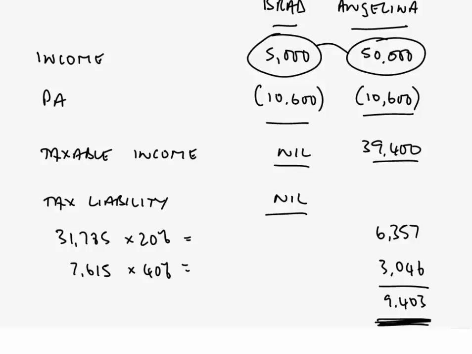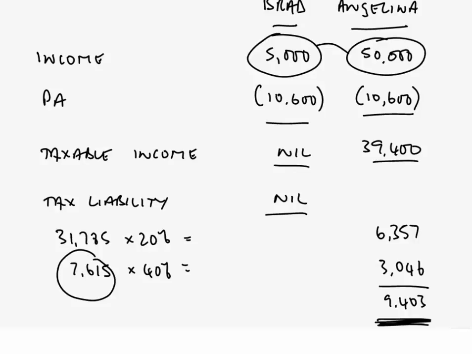Now, of course, what you've hopefully realised here is that by moving £3,000 of income from Angelina across to Brad, in Brad's hands there is no tax at all on that £3,000 of extra income. Whether he's got £5,000 or £8,000, it's more than covered by his available personal allowance, which here will still be the full £10,600. No part of that will be transferable across to Angelina here. Her income will drop by £3,000, so she remains a higher rate taxpayer, albeit that that amount of tax liability here, previously computed at 40%, is going to go down by £3,000.